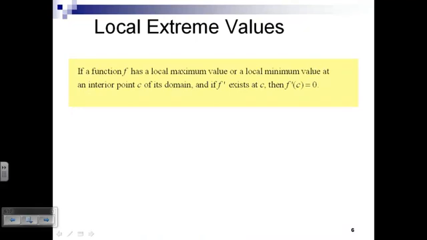And here's the rule that's going to help us find those interior points. We say that f has a local max or local min at an interior point C, and if f prime exists, that f prime has got to be equal to 0. If we have a local max at C, and if f prime of C exists, f prime of C must be 0. If there's a local minimum at D, and f prime exists at D, then f prime of D must be 0.